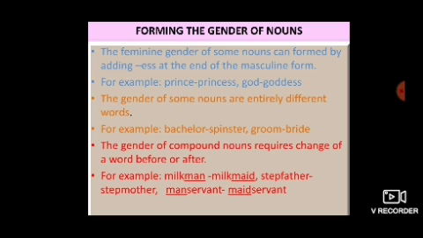Then the gender of compound nouns requires change of a word before or after. So when you form the gender of the noun, some changes either will be in the beginning or at the end. See the example: milkman, milkmaid; stepfather, stepmother; manservant, maidservant. So you can see the underlined one, then it will be easy for you to understand.